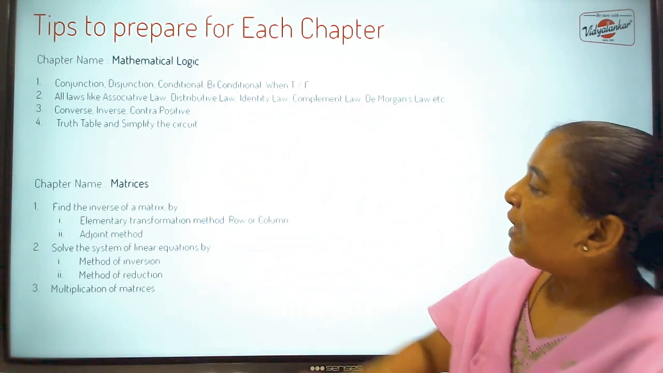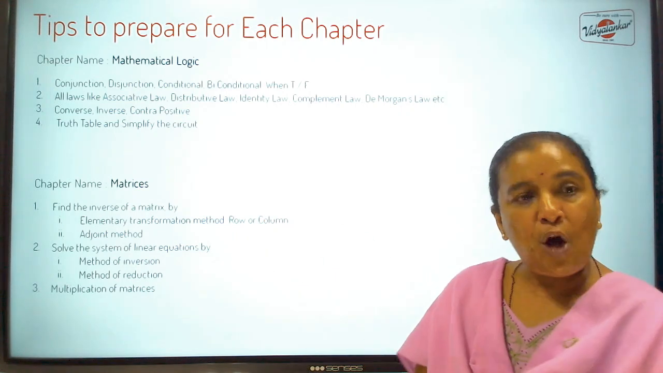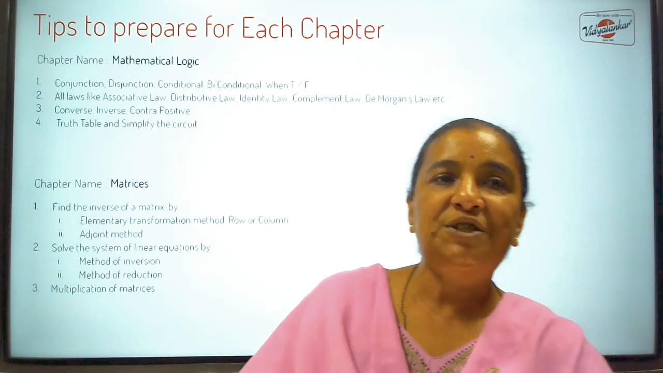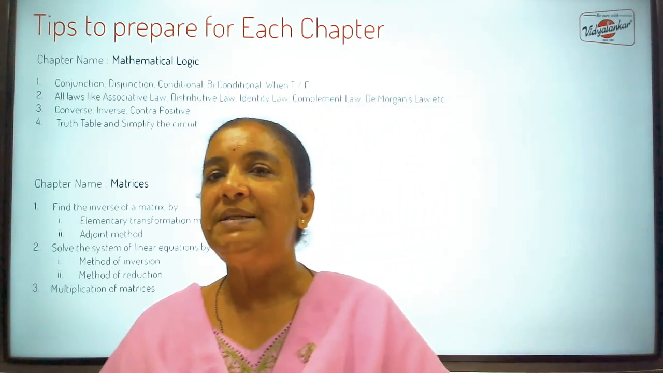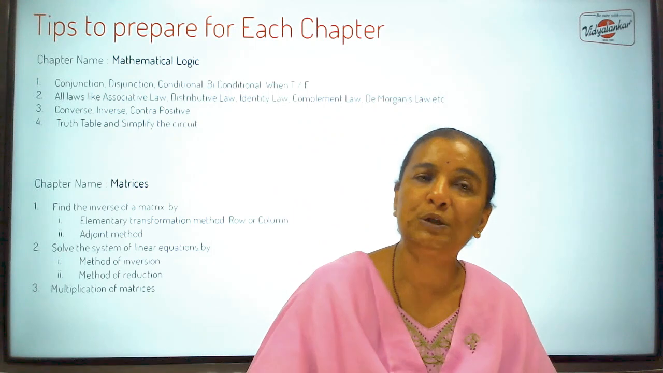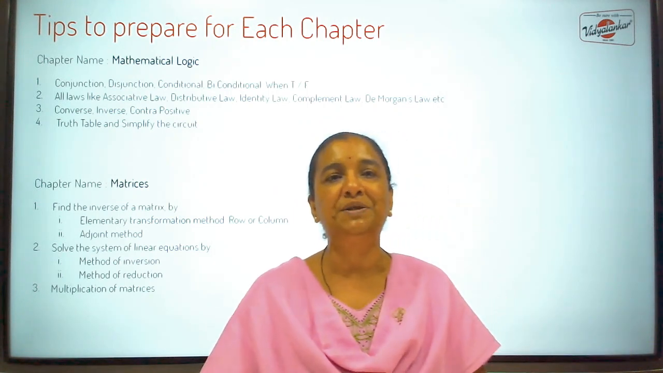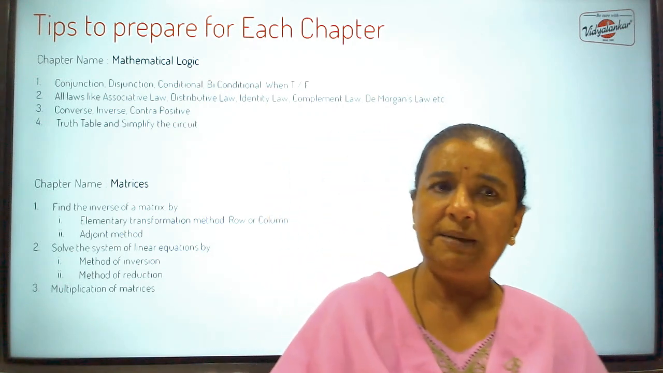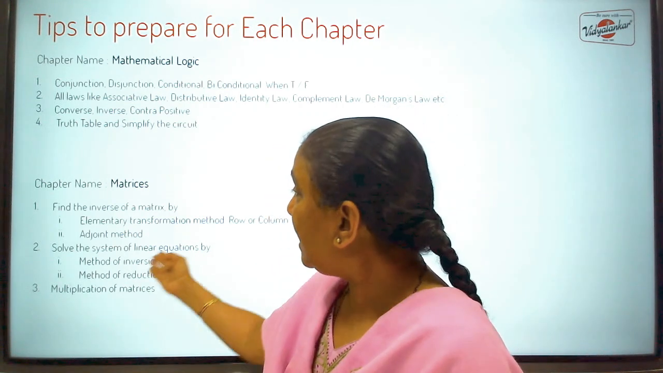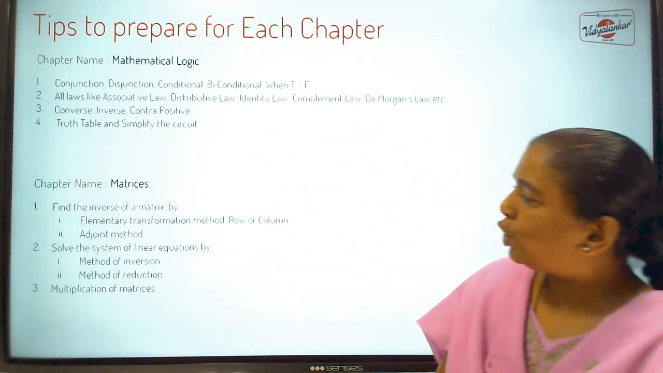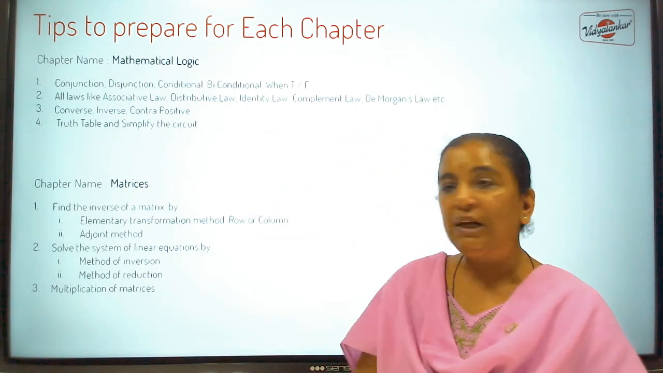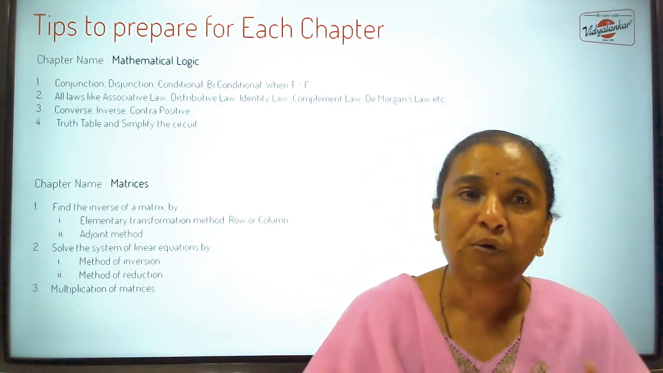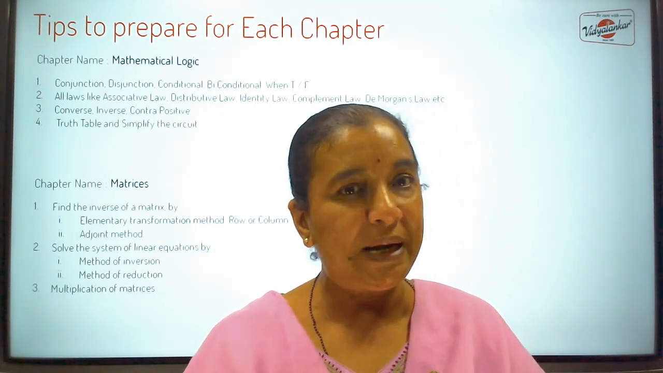Not only that, when they ask you to solve the system of linear equations, they will give you 3 linear equations in 3 variables x, y, z. You have to find the values of x, y, z by writing the equations in the matrix form. It is not a difficult thing, quite simple. But there are again two methods. One is method of inversion, another is method of reduction. You must know both the methods. Get yourself conversant with both the methods.